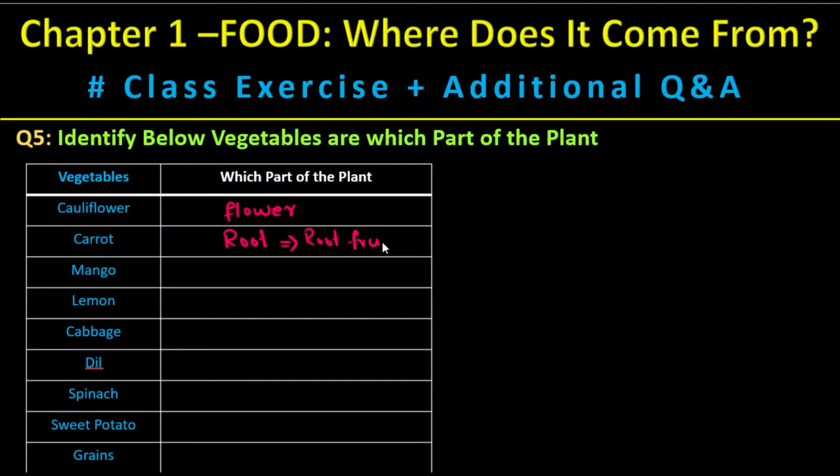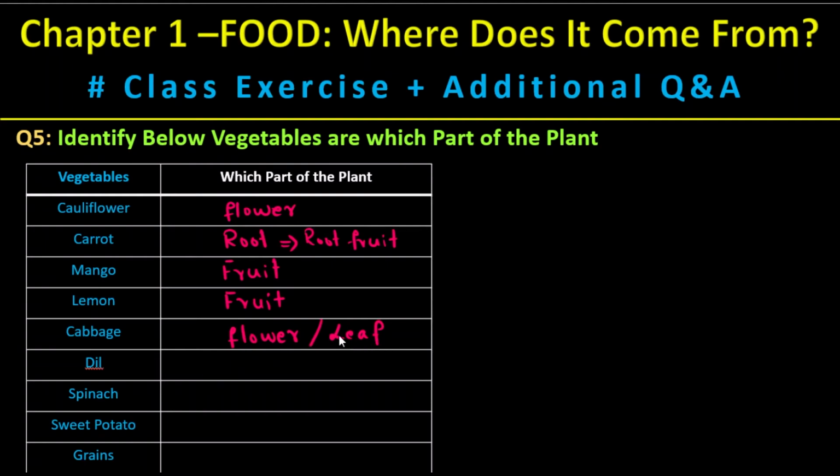Fruit. Mango grows above the ground level, and it is called fruit. Lemon is also fruit. Cabbage, once again a flower, and sometimes we consider it as a leaf as well.